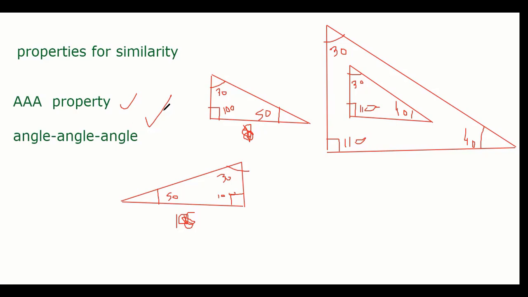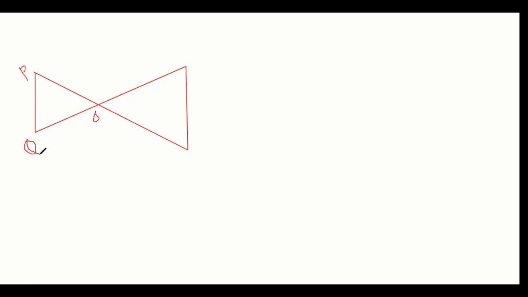Right, CC please, or ask me doubts. So there are four properties: triple S, SAS, ASA, triple A. This is for similarity. For congruency, three properties: triple S, SAS and ASA. Good. Suppose I form a triangle like this, and I label the points: say this is O, this is P, this is Q, and this is R.